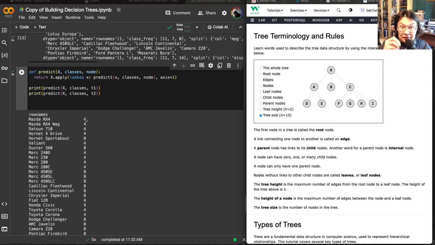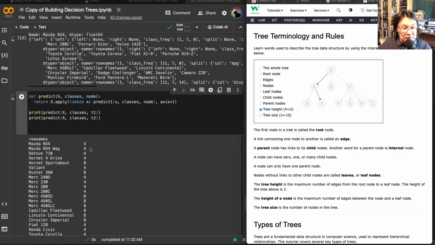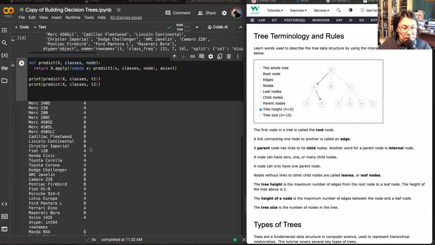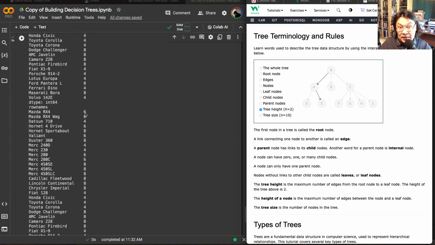But if we build a tree with depth 2, like this one, with 2 levels at least, then let's look at the prediction for Mazda RX-4. Yeah, here is 6. The prediction is changing. Why? Well, because the tree is different. So if we're fitting a one level tree versus a 2 level tree, the trees are different. And because trees are different, the outputs are different, right?